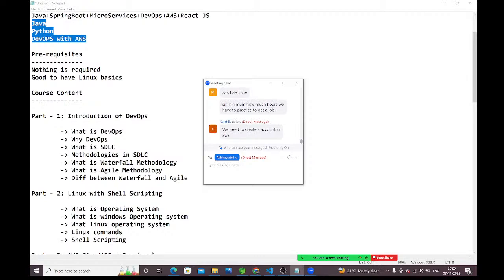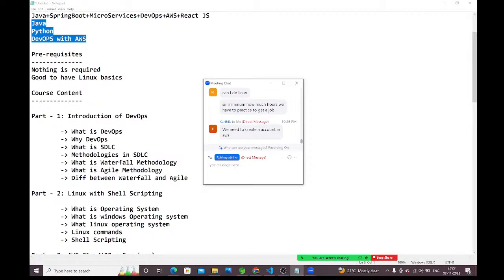Minimum 2 hours, I am telling. Whatever we are discussing in the class, before coming to the next session, you should finish the practice on that, guys. And if you have any issues while practicing, don't wait till the next session. Take a screenshot and put it in the Telegram group. I will respond to that.